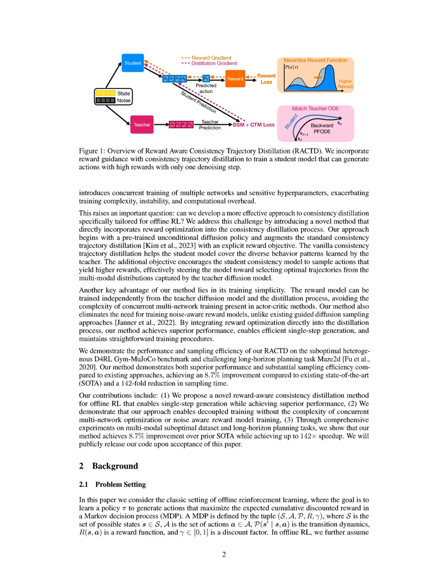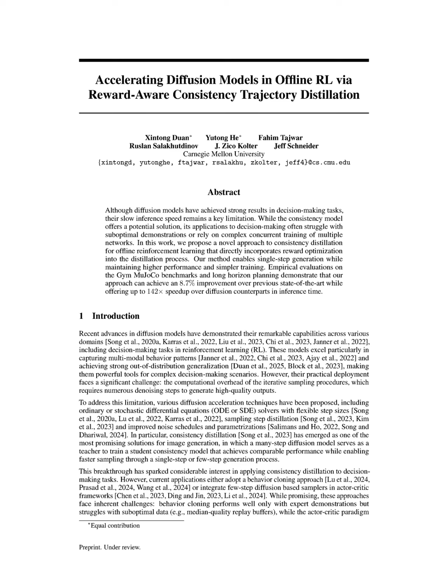RACTD aims to address the challenge of effectively utilizing suboptimal datasets in offline reinforcement learning, RL, by integrating reward optimization directly into the consistency distillation process. Unlike existing methods that either rely on behavior cloning, which struggles with non-expert data, or actor-critic frameworks that complicate training with multiple networks and sensitive hyperparameters, RACTD simplifies the training process by allowing the reward model to be trained independently from the teacher diffusion model.